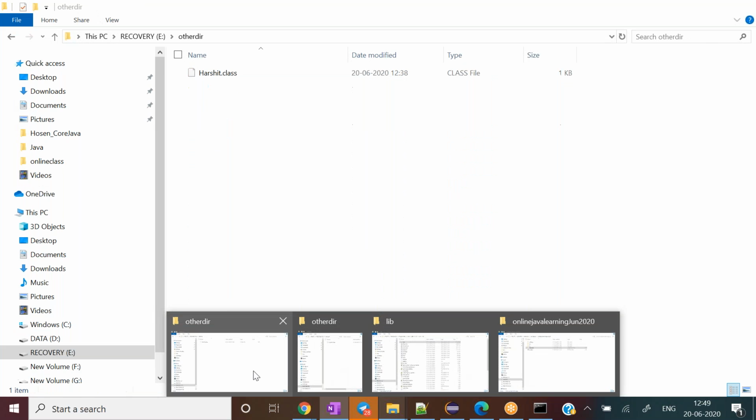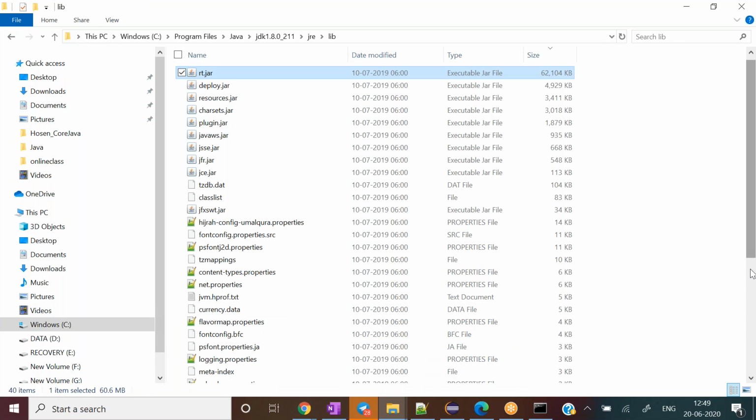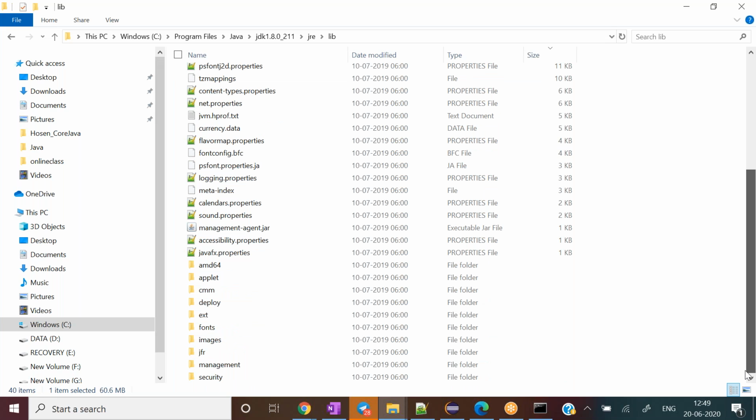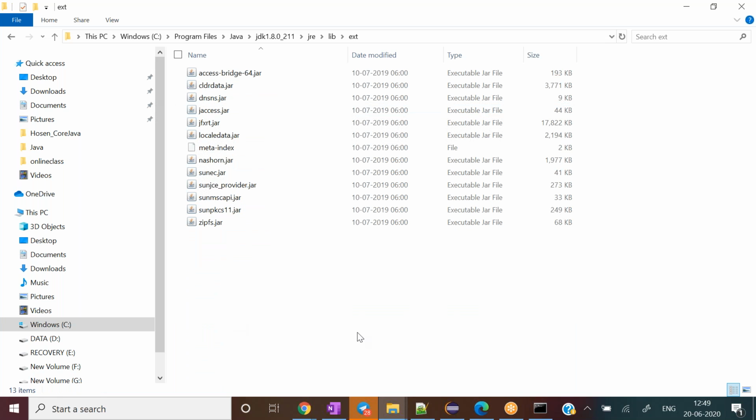Okay, yeah, JRE lib, and let us scroll down. See here, this is ext. So here also a lot of jars exist. These are all ext related things, or extension related things. I will come to this later on when I'll be explaining the class loading concepts, JVM architecture and other things, how classes are loaded, in future videos.